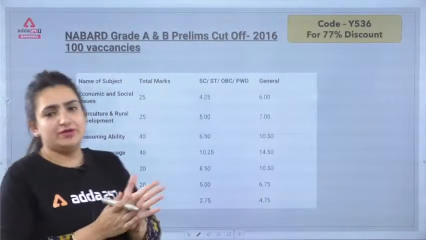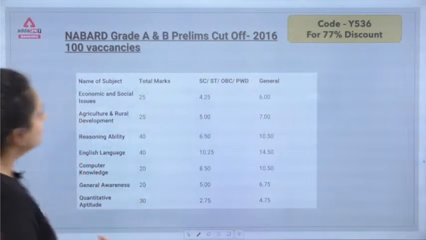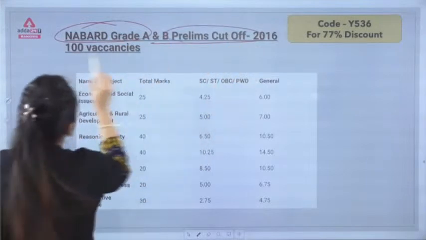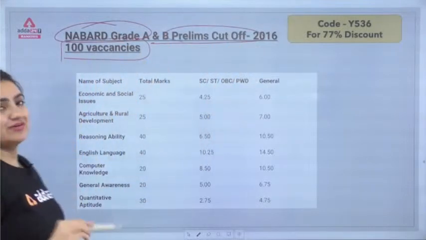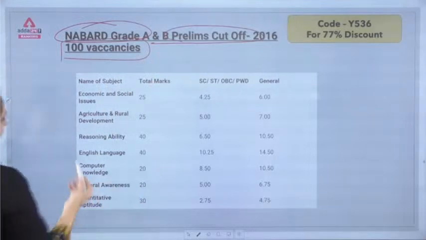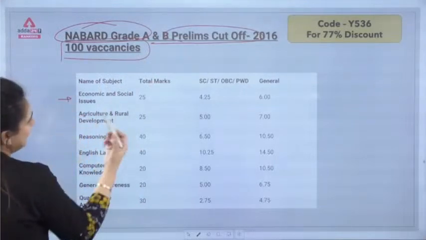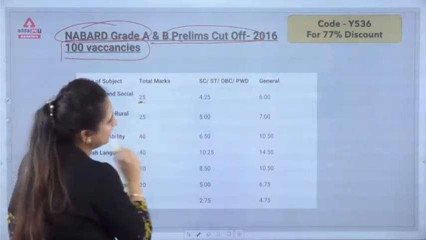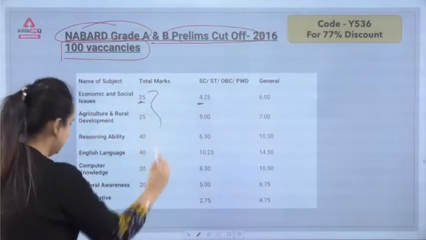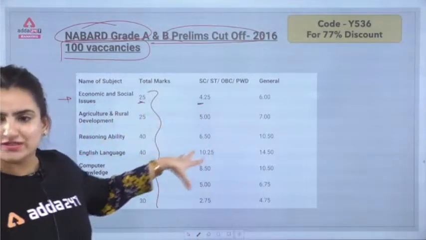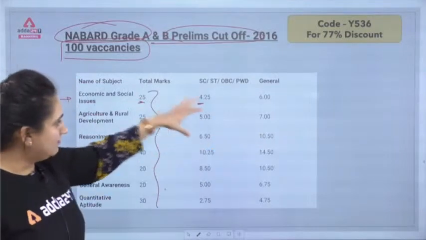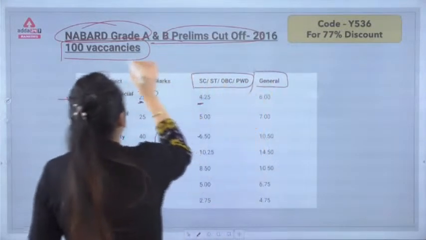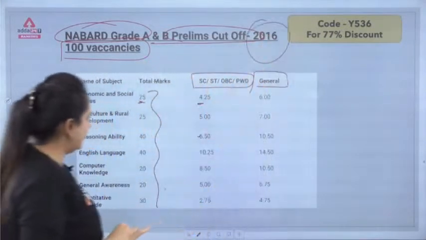My dear students, now we're moving on to some very exciting thing, which is the NABARD Grade A prelims cutoff 2016, in which there were 100 vacancies. So quickly we'll be seeing that and make sure that things are clear. If you talk about economic and social issues, this carries again 25 marks, and herein, this is the earlier pattern: how many questions were there, what were the marks, the cutoff for the general and for the SC, ST, OBC, PWD and general back in 2016. We are discussing this, right?